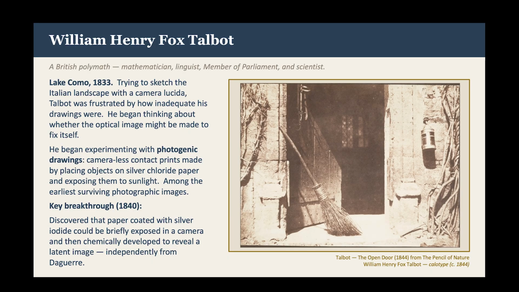Talbot's key breakthrough came in 1840 when he discovered that paper coated with silver iodide could be briefly exposed in the camera, then chemically developed to reveal the latent image. The same latent image principle that Daguerre had discovered arrived at independently. Talbot named this process the calotype, from the Greek kalos, meaning beautiful, and he patented it in 1841.